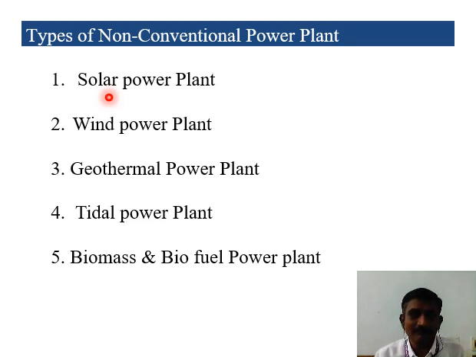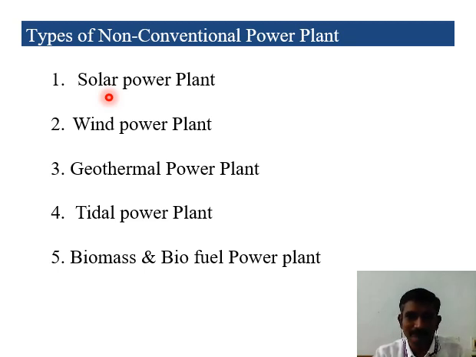Where will we dispose that ash? We are disposing it into the sea. So the sea is polluted. Nowadays they are using the ashes in the process of producing cement. But the pollution is increasing if we are using the conventional energy sources.